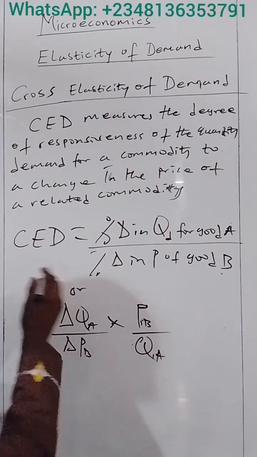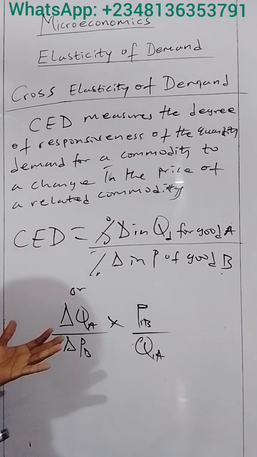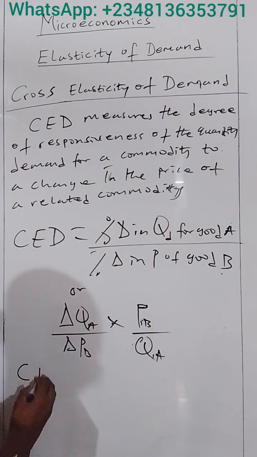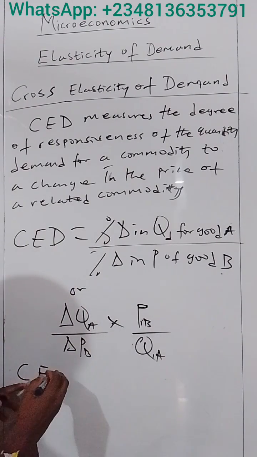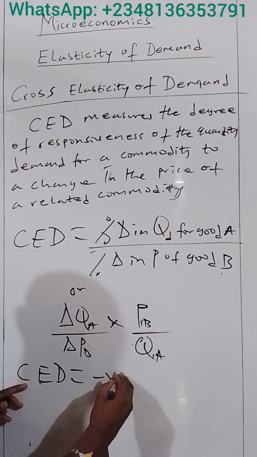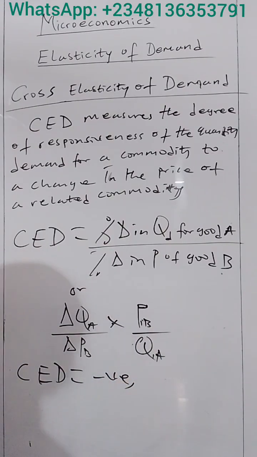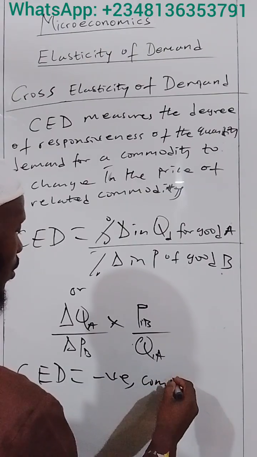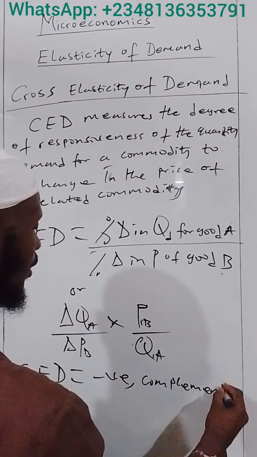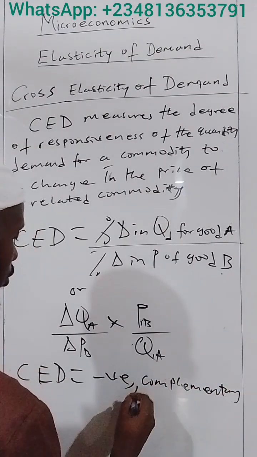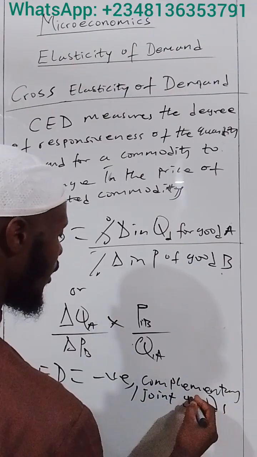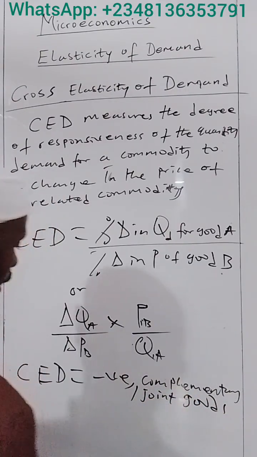The coefficient of cross elasticity of demand can be negative or positive, just like in income elasticity of demand. If the coefficient is negative, it means we are dealing with complementary goods, or what are called joint goods. That is, consumers are consuming these goods together.